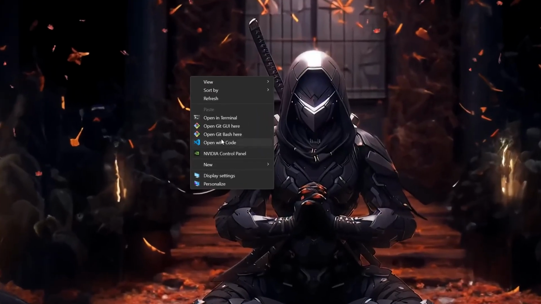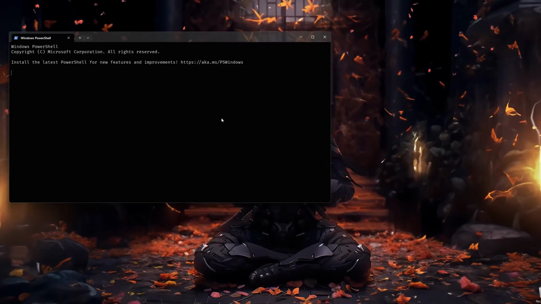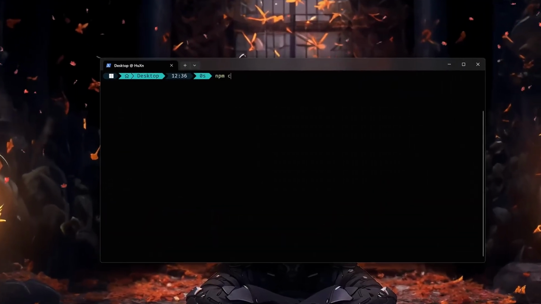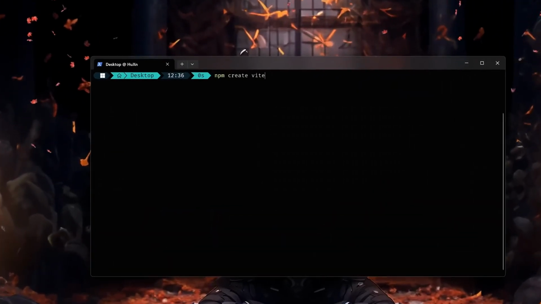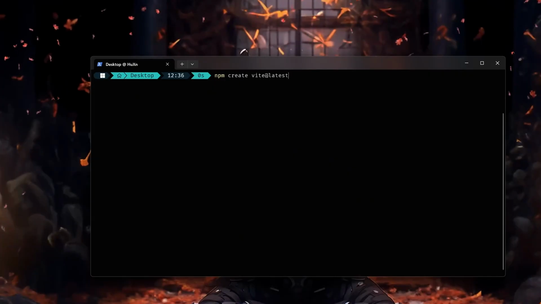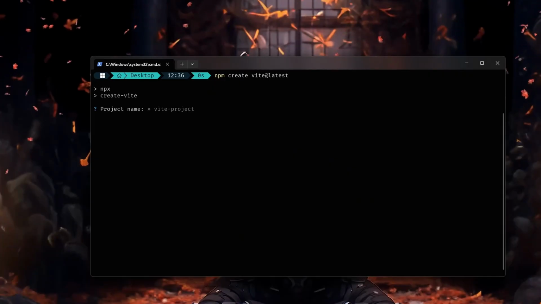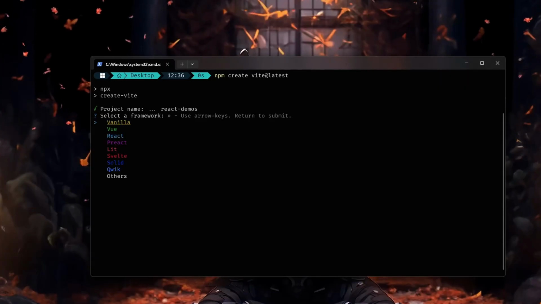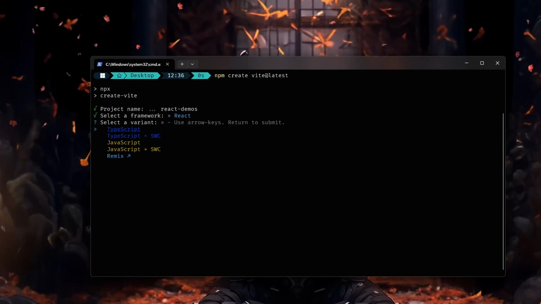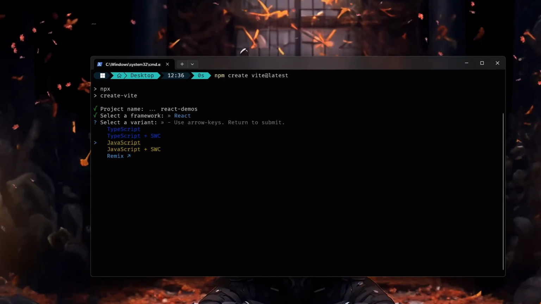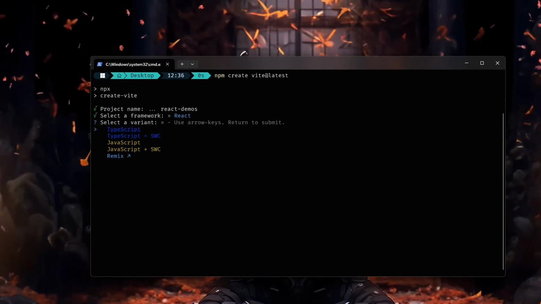Now, to install React.js, first we will need to open our terminal. After that, we have to type this command: npm create vite@latest. Hit enter. Next, we have to provide a name for our project. I'll call mine React Demos. You can call it anything that you want. Next, we have to select the framework. I'll choose React.js because we are now learning React.js.